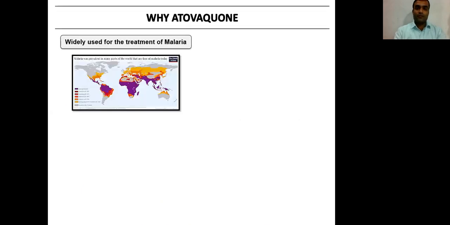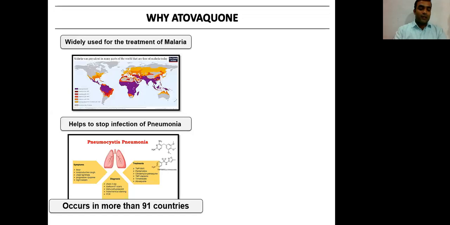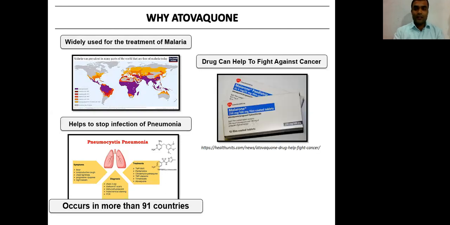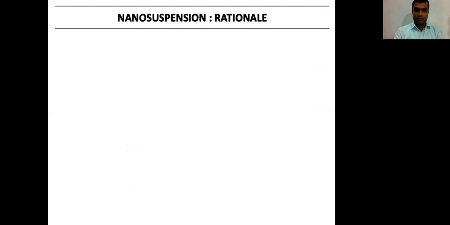Then next is why Atovaquone. This is the drug of choice for the treatment of malaria, and second is for infection of pneumonia. More than 91 countries are using Atovaquone for the treatment of malaria and pneumonia. Nowadays scientists are developing Atovaquone formulation for the treatment of cancer. Then formulation choice, that is Mepron. This is a marketed formulation of Atovaquone suspension having dose around 750 mg per 5 ml.